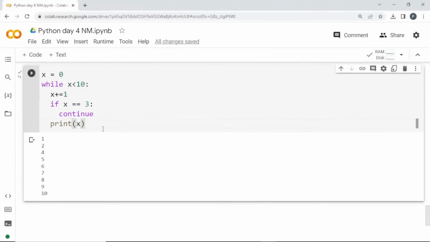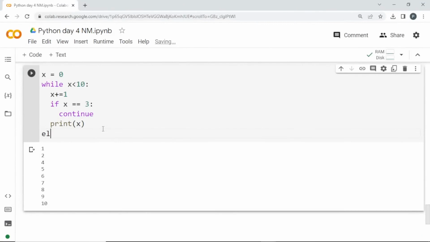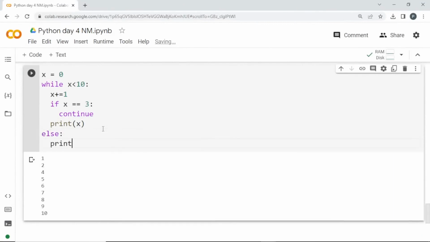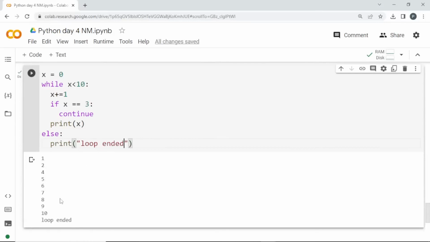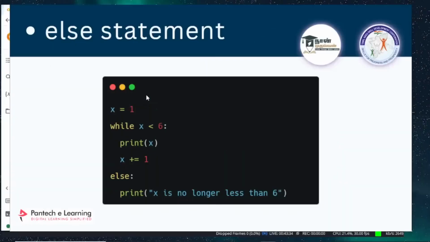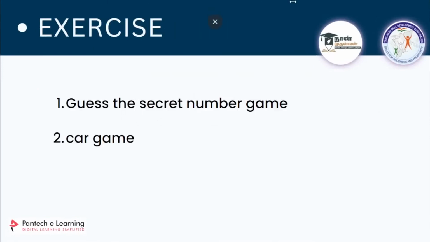So I can have an else below this, in the same indent line as while: else, print loop ended. If I run this, in the end I will be getting this output. Okay, loop ended. Clear? So we have an assignment for this while loop also.